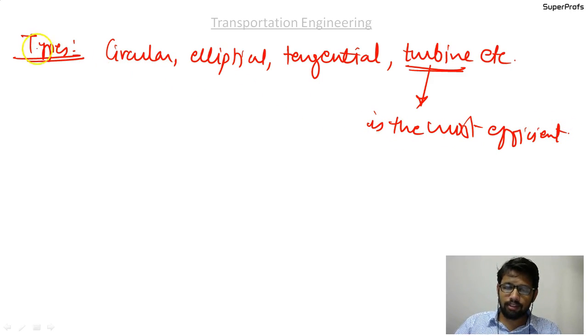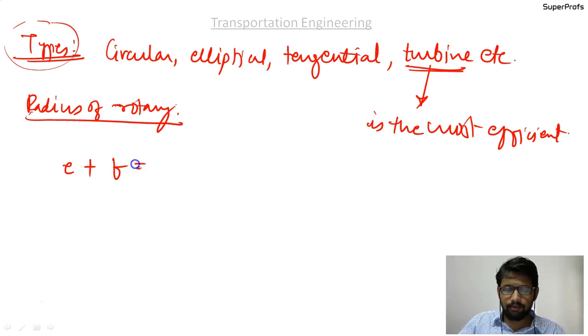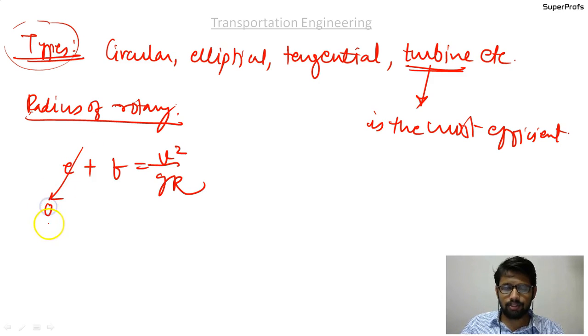So now let us discuss the radius of rotary. Okay. How to design the rotary. How to design the radius of the rotary. We just discussed the types, and we will discuss how to design the radius of the rotary. So we have the general formula, that is e plus f equal to V square upon gR. But guys, you know that at a rotary you cannot give any super elevation.